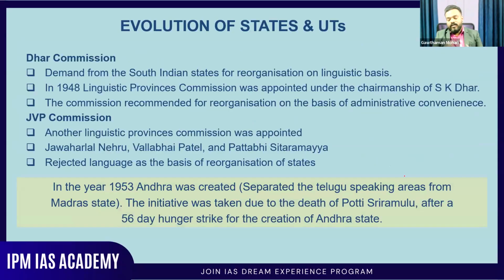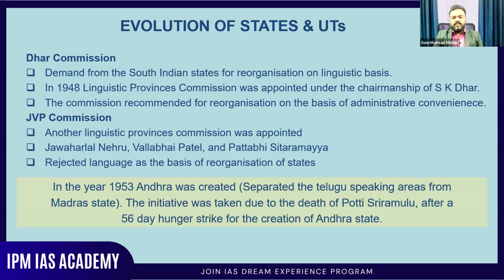Now, how did it actually evolve into states? There were demands from different parts of the country regarding the formation of states, and they formulated a commission called the Dhar Commission. S.K. Dhar was the chairman of that commission, and it came to the conclusion that the reorganization of states should be based on administrative convenience, not linguistic convenience.